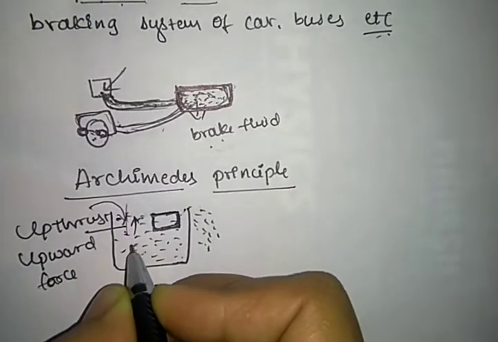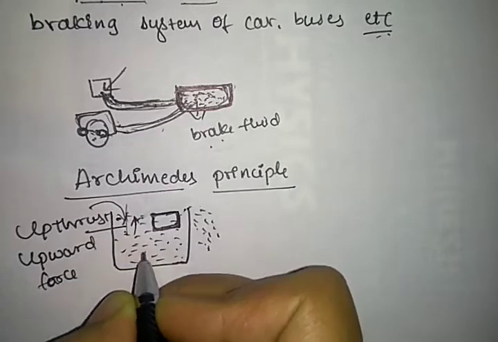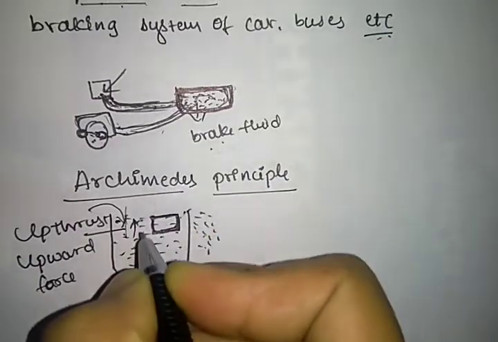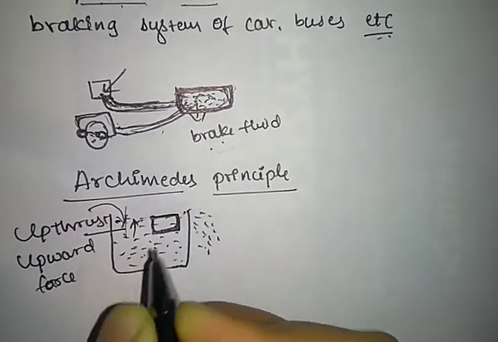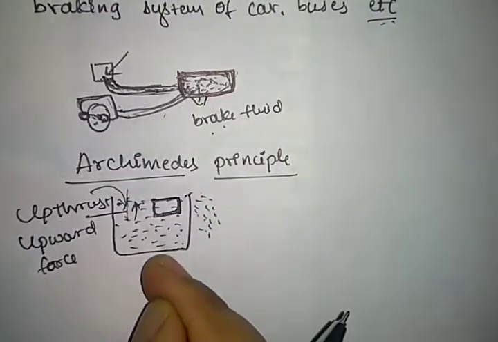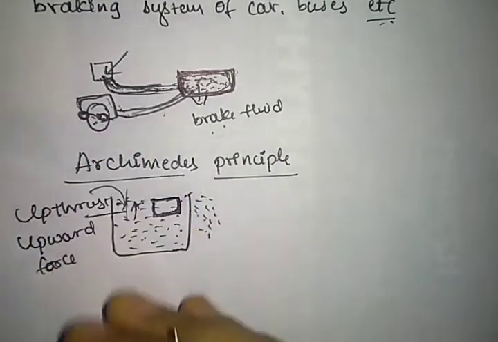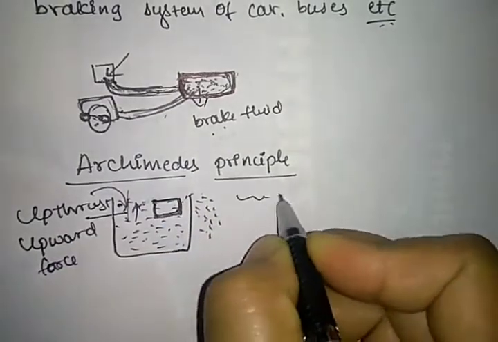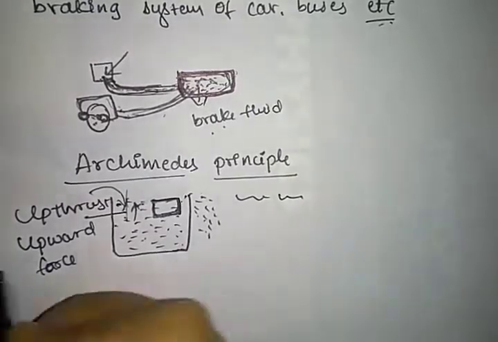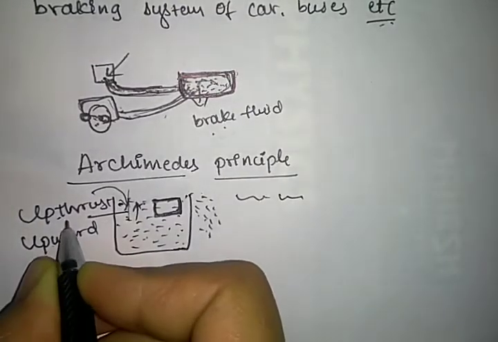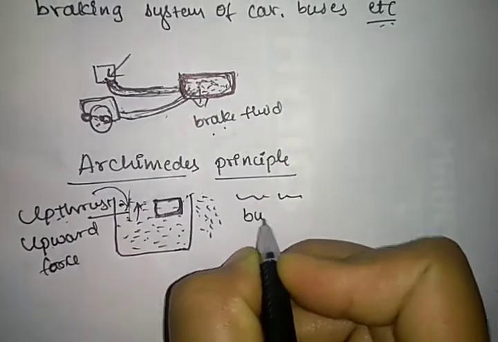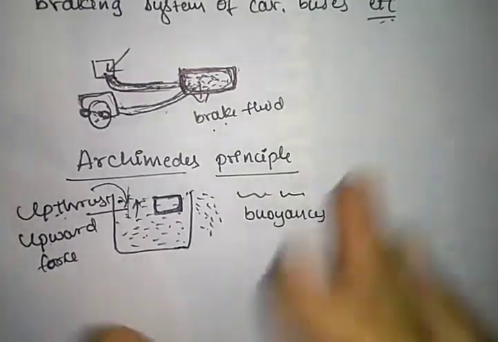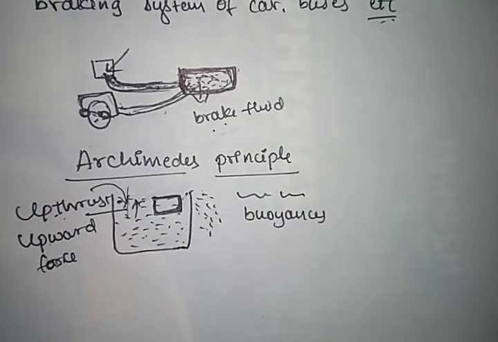See, when the body is placed in the fluid, imagine that we are immersing some thing inside a fluid. So what happens? The body placed in the fluid experiences an upward force. Now whatever we put in water, it floats, right? Why? It is because of the upward force or upthrust, which is due to the buoyant force or buoyancy. This is what we call buoyancy or buoyant force.